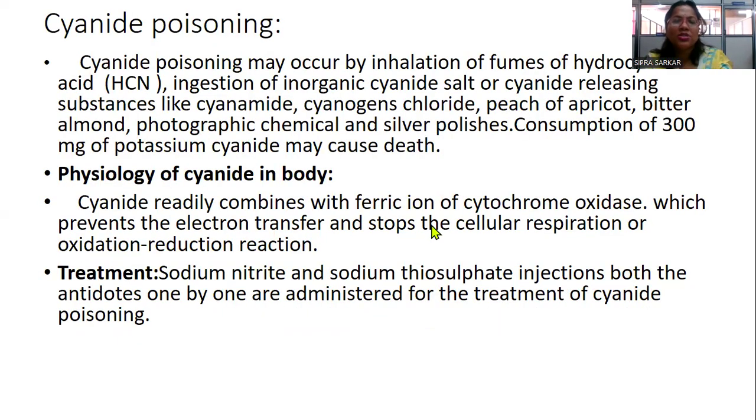Now, cyanide poison, that is the most dangerous case. Here, cyanide poisoning may occur by inhalation of fumes of hydrocyanic acid (HCN), or ingestion of inorganic cyanide salts or cyanide substances like cyanamide, cyanogen chloride, peach or apricot kernels, bitter almond, photographic chemicals, silver polishes. These are the substances which can cause cyanide poisoning. Consumption of 300 milligrams of potassium cyanide may cause death also. So this is the most accidental or most suicidal cause of poison.